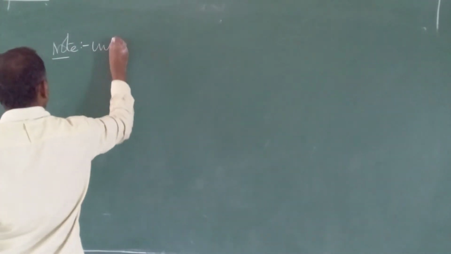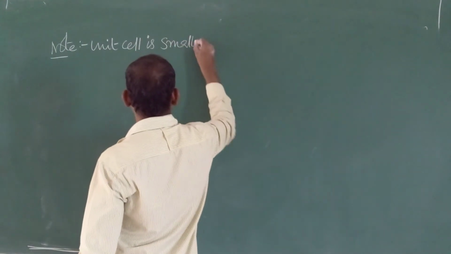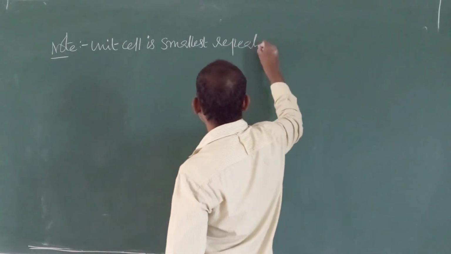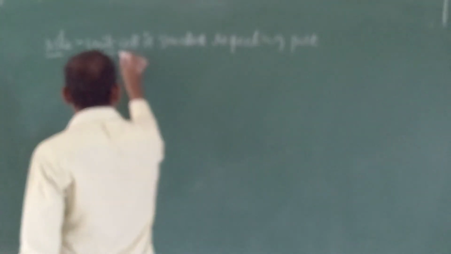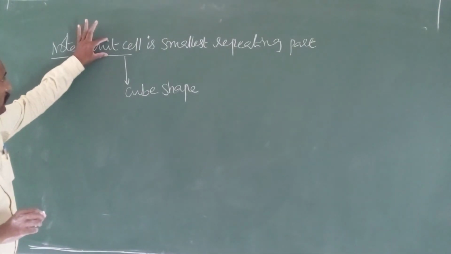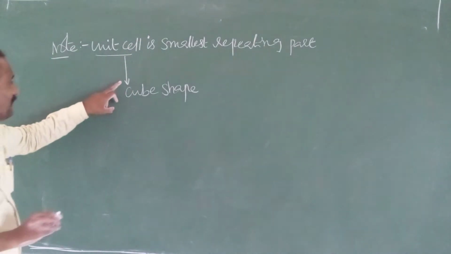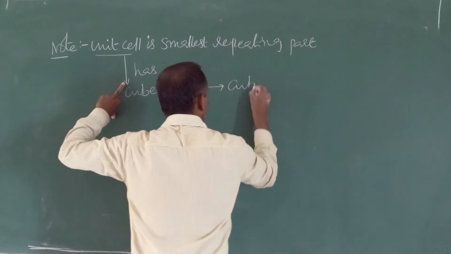So just a small fundamental note point you should remember. Note, unit cell is the smallest repeating part in the crystal lattice, and it has a cubical shape, cube shape. So in our syllabus, cubical unit cells are there. So first of all, you should remember that unit cell is nothing but smallest repeating part, and it has cube shape. Hence, these are also known as cubic unit cells.